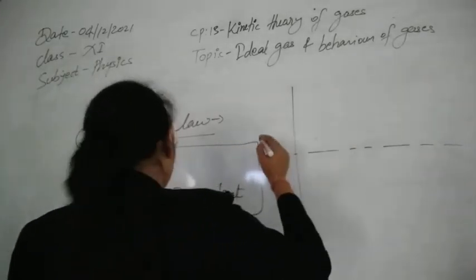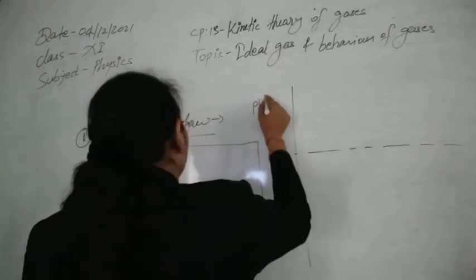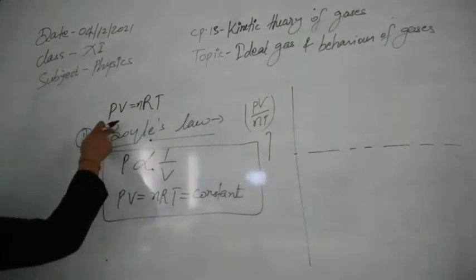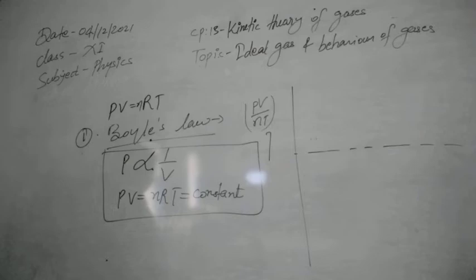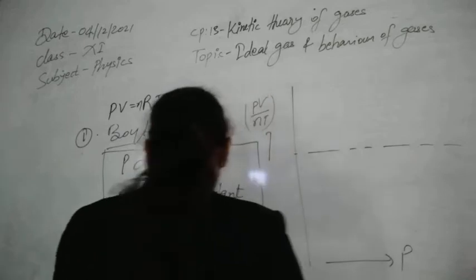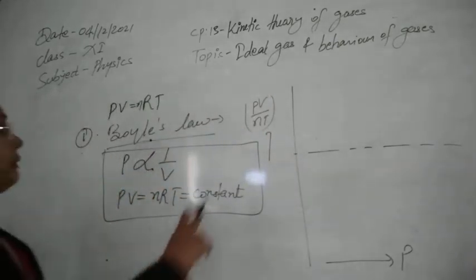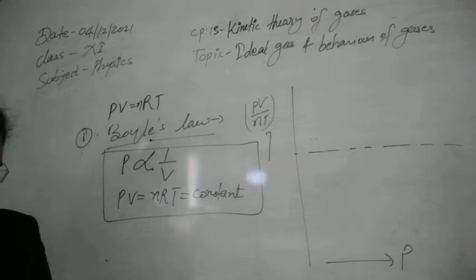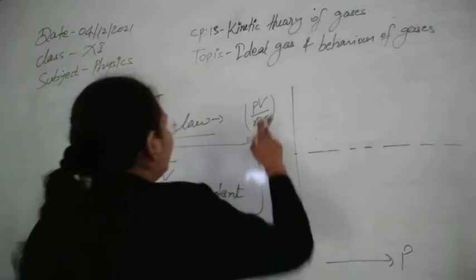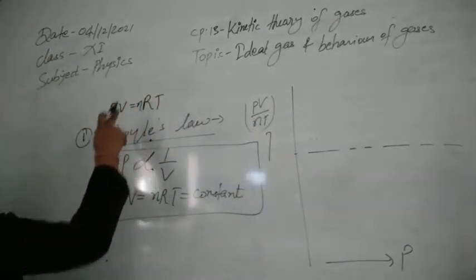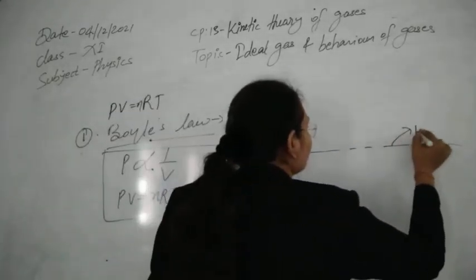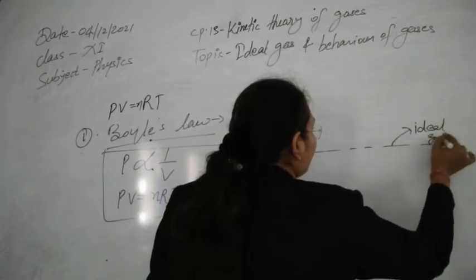On this axis we have taken PV upon nT, which will obviously be equal to R, and on the other axis we have taken pressure in atmospheres. The unit of PV upon nT is joule per mole per Kelvin. Since PV upon nT is a constant, we need to obtain this type of relationship.